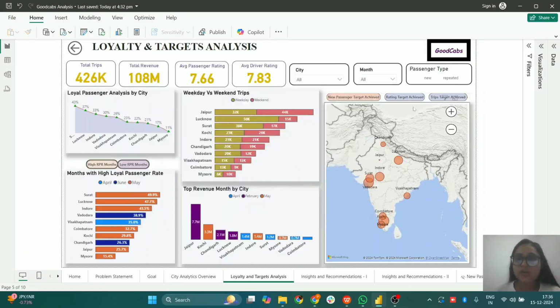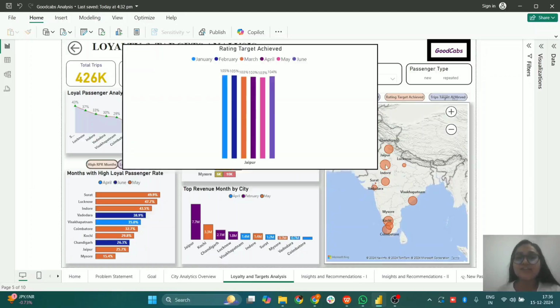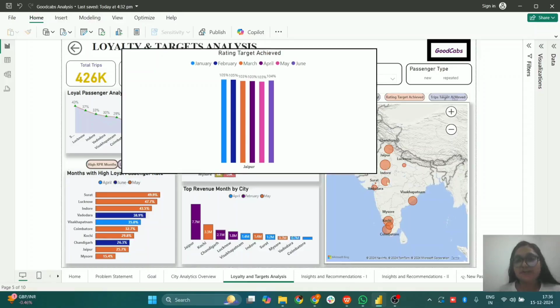Now, talking about the rating target achieved, we can see that Jaipur has the highest ratings in terms of average driver rating and average passenger rating, and hence it has exceeded the ratings in all the months, and it has the maximum skilled drivers.